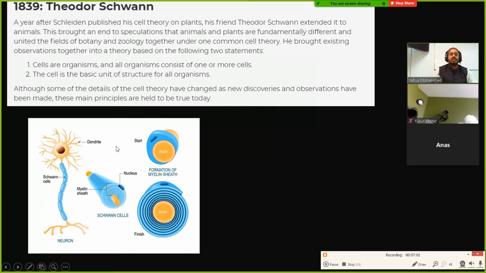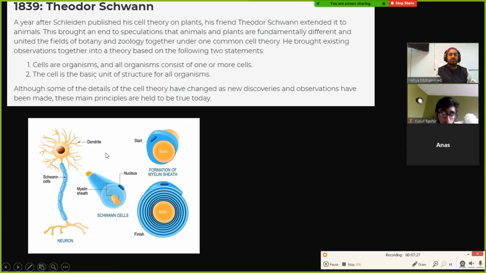So he basically came up with these two statements: cells are organisms, and all organisms consist of one or more cells. So basically, what are organisms made of? They're all made of cells. And the cell is the basic unit of structure for all organisms. So this is the first official cell theory that came about, the basic cell theory that Schwann came up with.